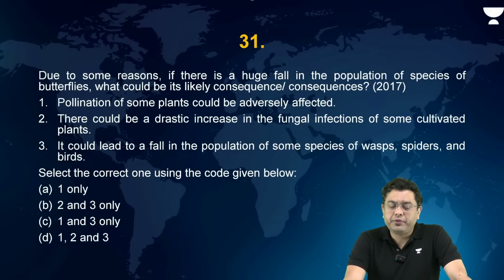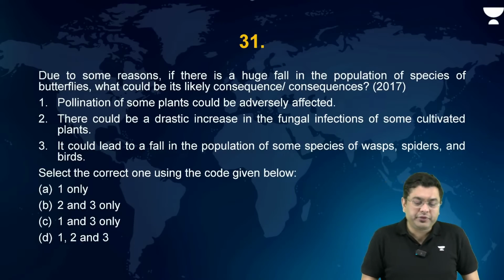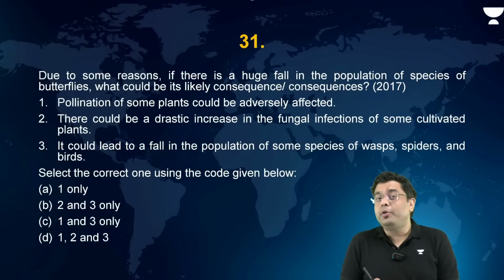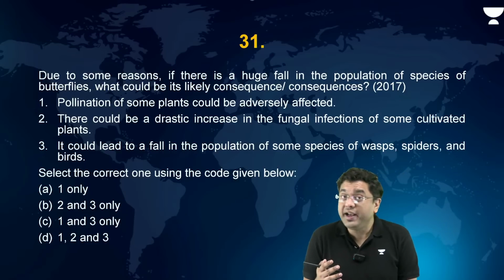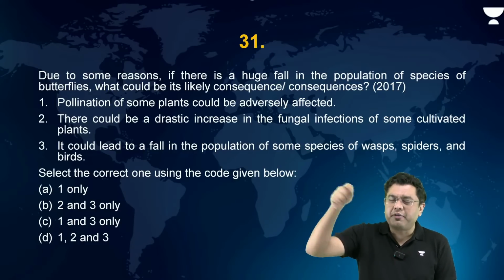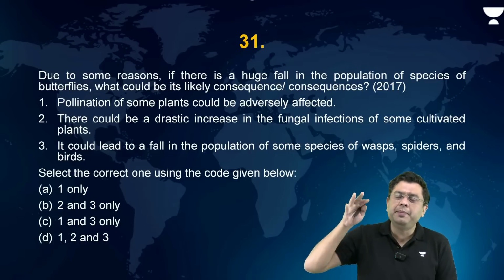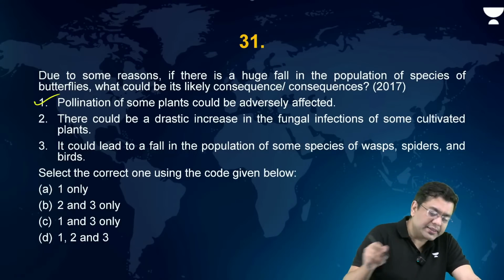Now, due to some reasons, if there is a huge fall in the population of the species of butterflies, what could be its likely consequences? Right? If butterfly population declines, what could be the consequences of this? Pollination of some plants could be adversely affected. Butterflies, after all, are very important pollinators, isn't it? From one flower to another, you will find that the butterfly population basically helps in pollination and the reproduction in the plant species. So this is correct.